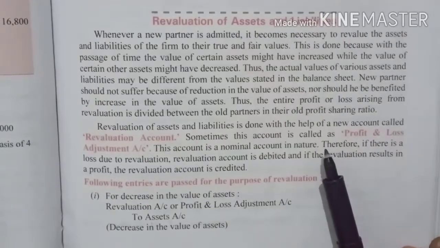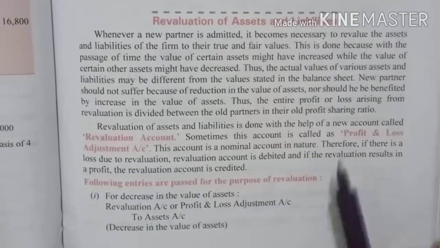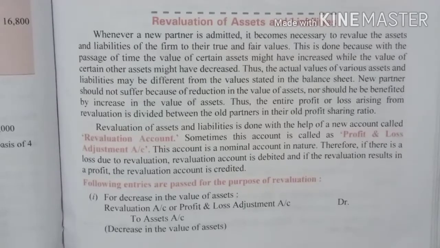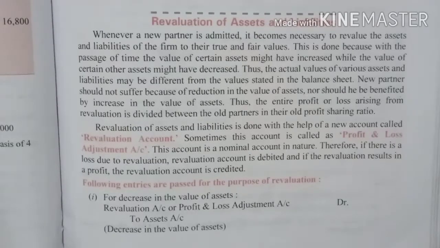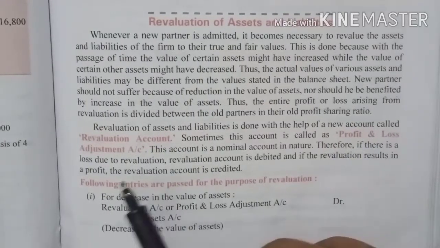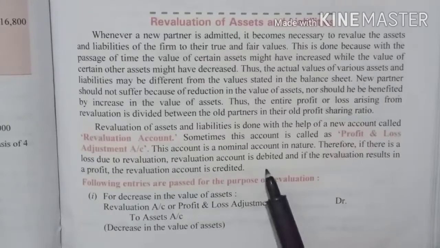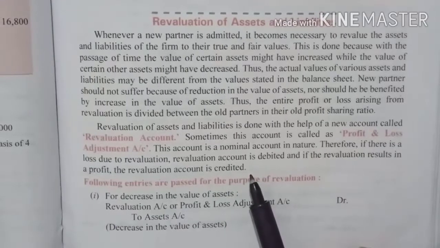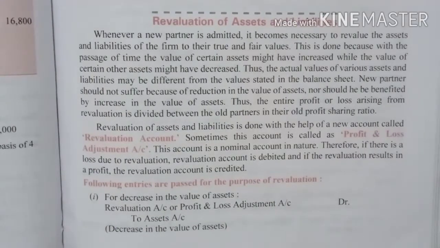This account is a nominal account in nature. I hope you all know the meaning of nominal. Nominal means whatever profits, incomes or gains we receive will be credited, and whatever losses, decreases or expenses we incur will be debited. So this is the rule for nominal. Therefore, if there is a loss due to revaluation, the revaluation account is debited, and if the revaluation results in a profit, the revaluation account is credited. So that is what I told you about a nominal account.